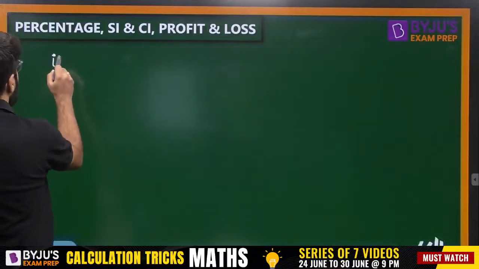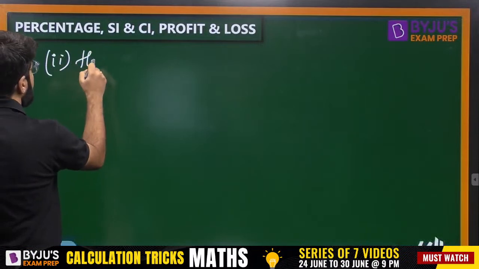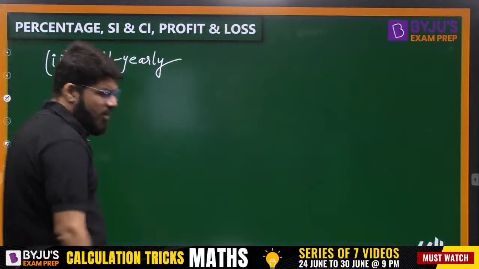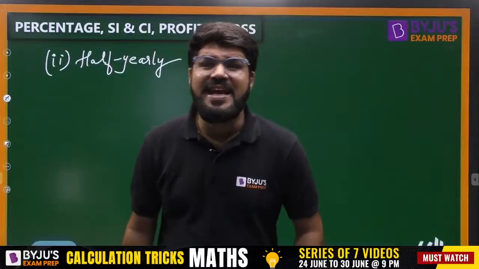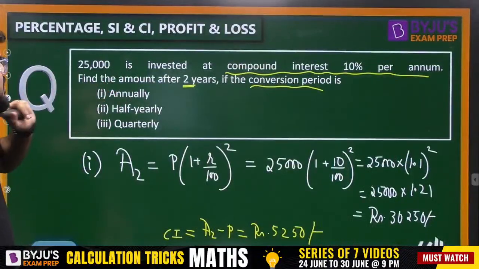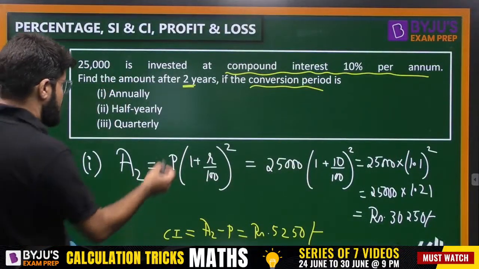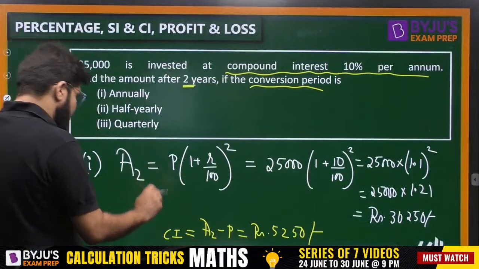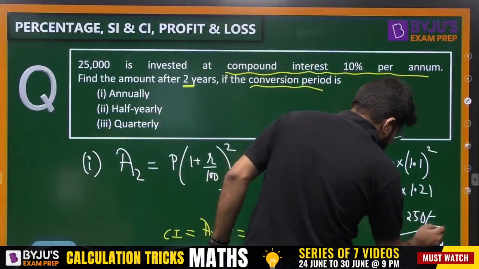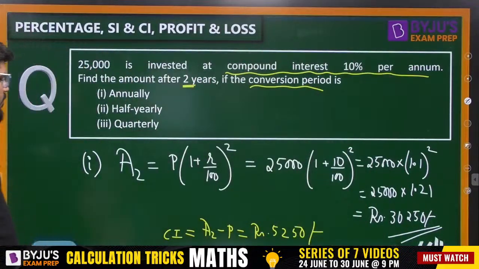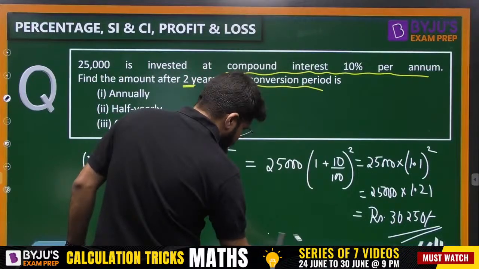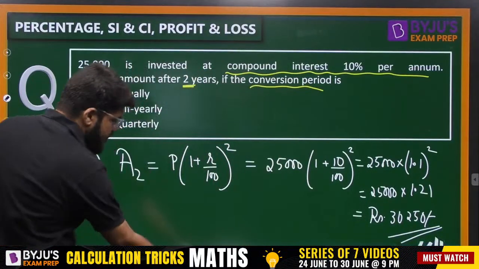And the second case now coming up is compounding half yearly. What is the basic meaning of compounding half yearly? It means the interest is calculated... Where did they ask the amount? 25,000 is invested at compound interest. Find the amount. Achha, sorry, they have asked for the amount. So the correct answer is, no problem, sorry, 30,250 only. Calculate the amount after 2 years. So that is 30,250 only. Okay, cool.